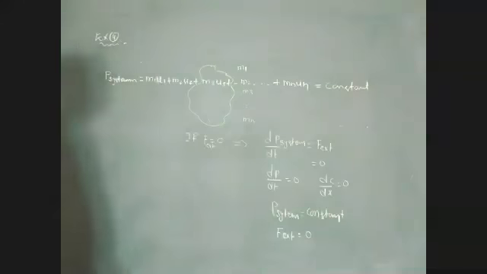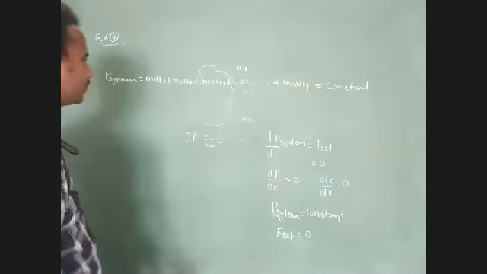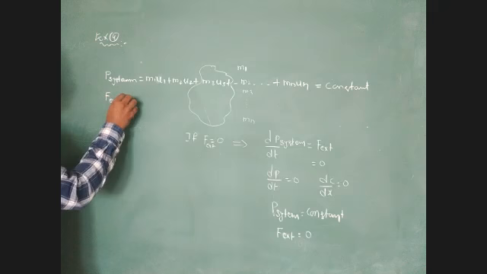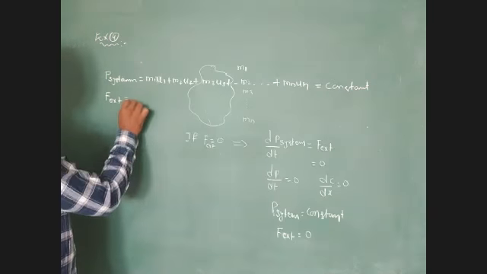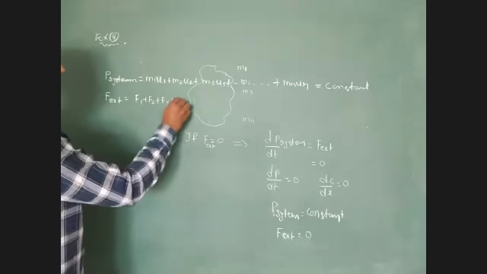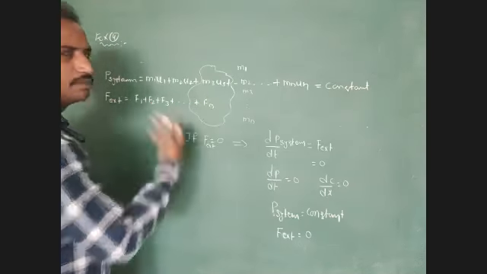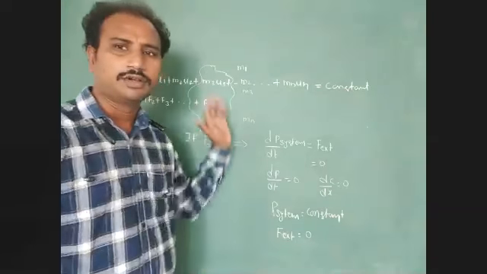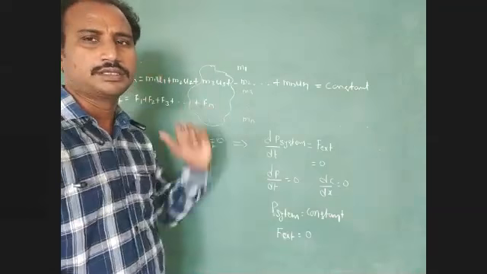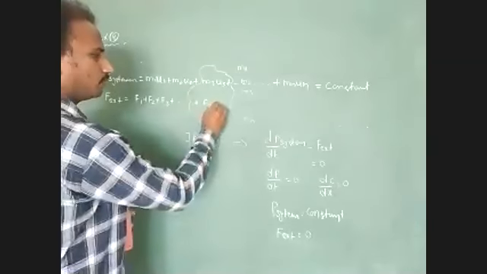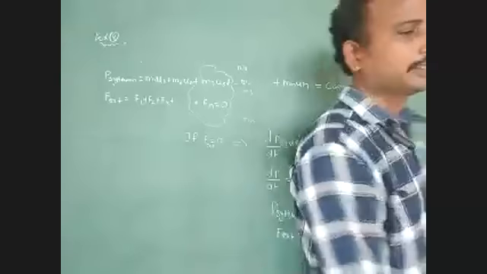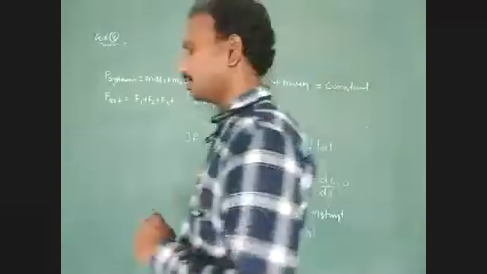But what is the total external force acting on that system? We represent the total external force as F1 plus F2 plus F3 plus up to so on plus Fn, meaning n forces acting on the particles. So the external force on the system equals 0.